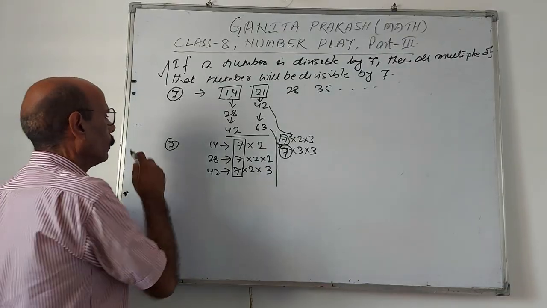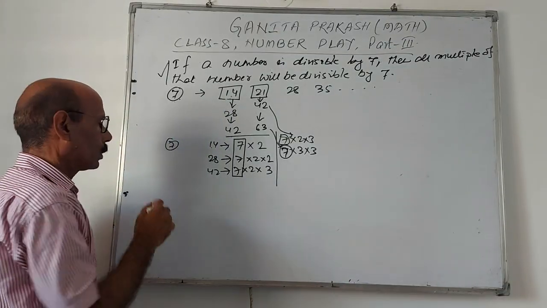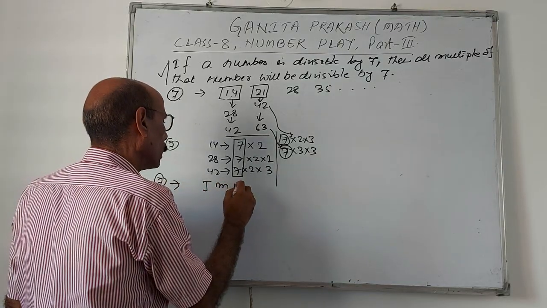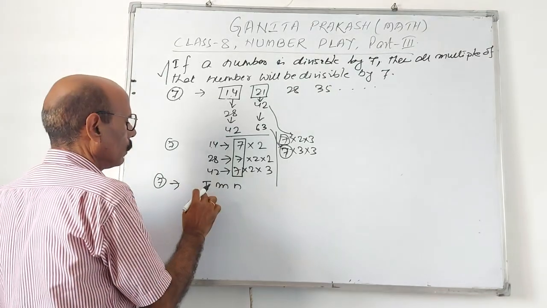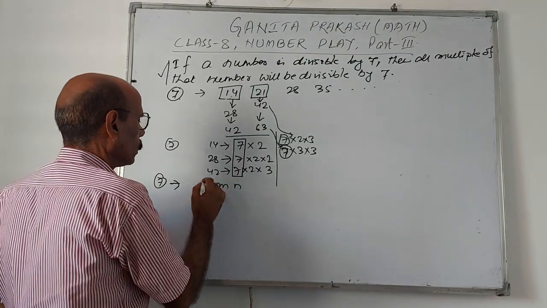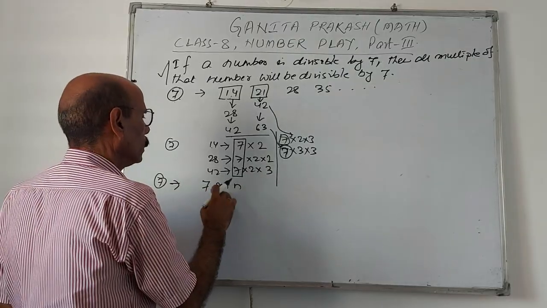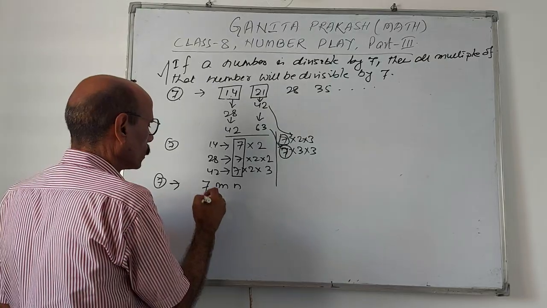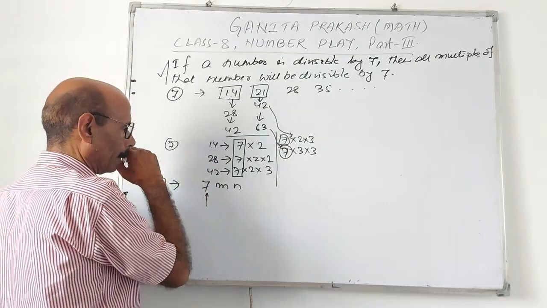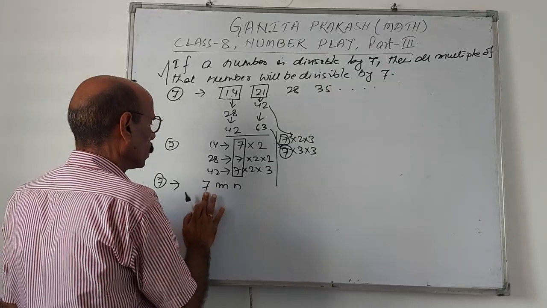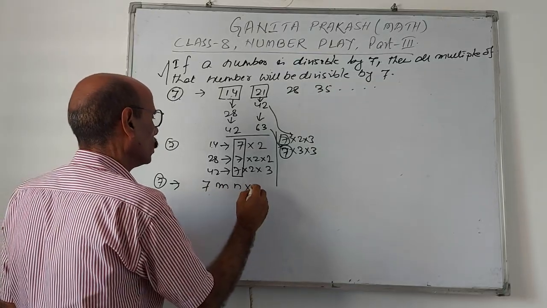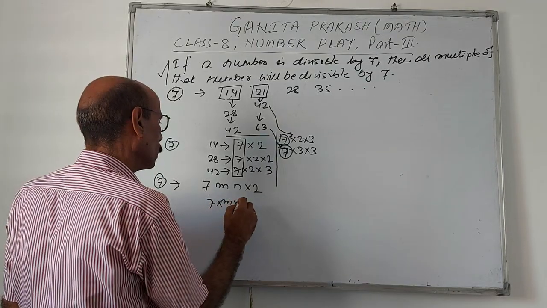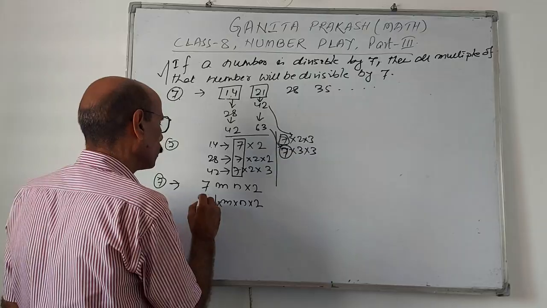In algebraic form, a number divisible by 7 means 7mn, like this. This m and n may be any number, maybe 2, maybe 3, but the 7 is there. The number is divisible by 7. If we take a multiple of this number, say into 2, in this case also 7 into m into n into 2, that means 7 is present.